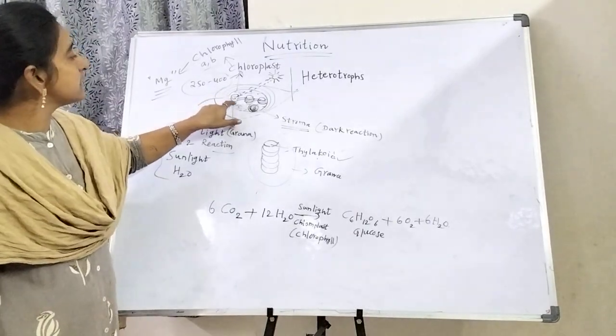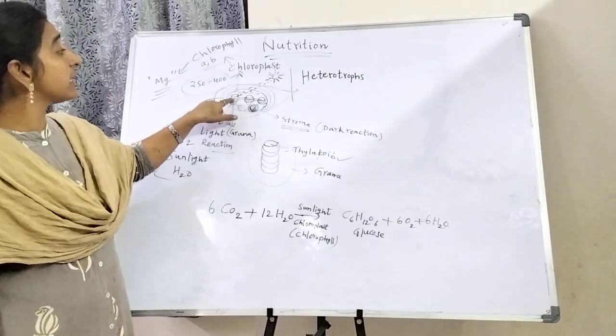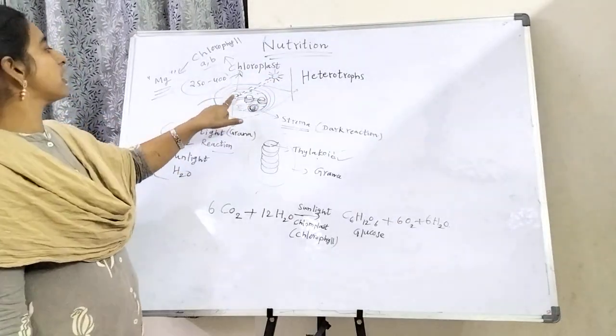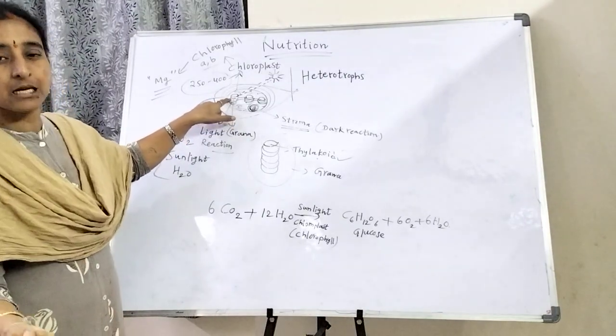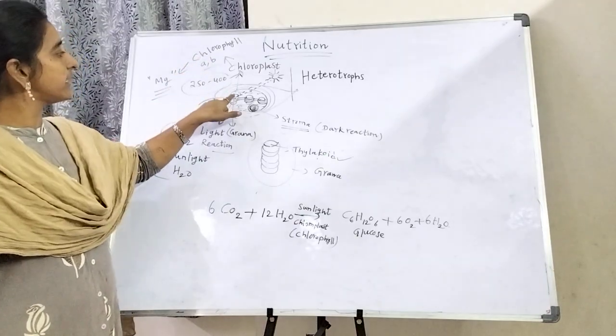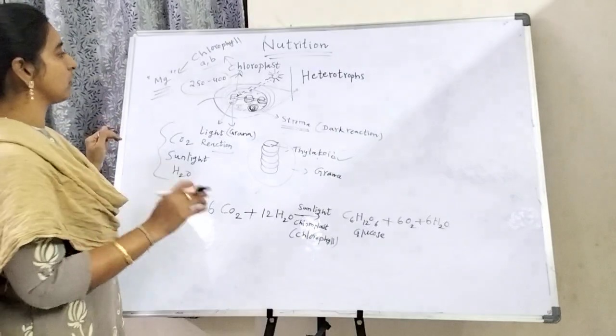So at that time, inside the leaves, the thylakoids are first activated. They absorb the sunlight, that is, the photons absorb the sunlight. Then only it will be activated. So here, there is a water molecule inside.